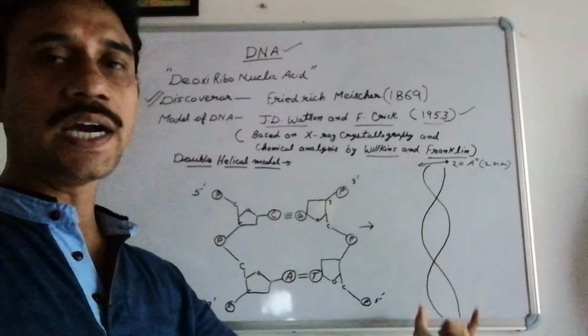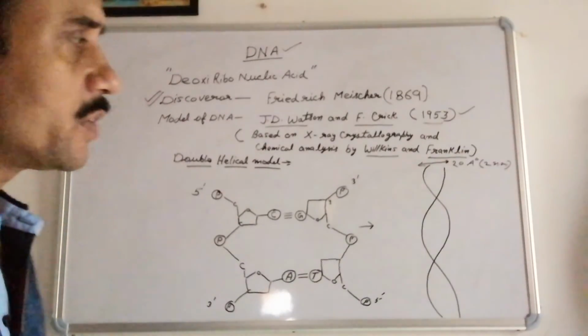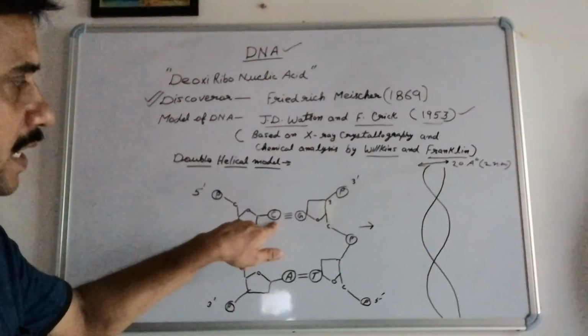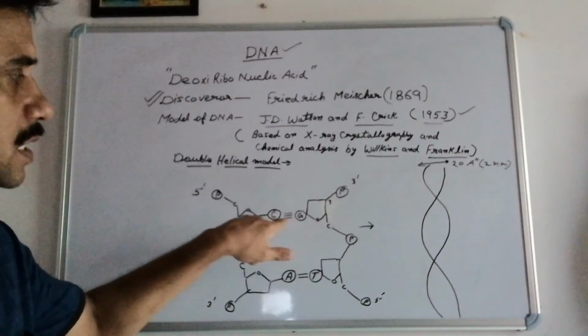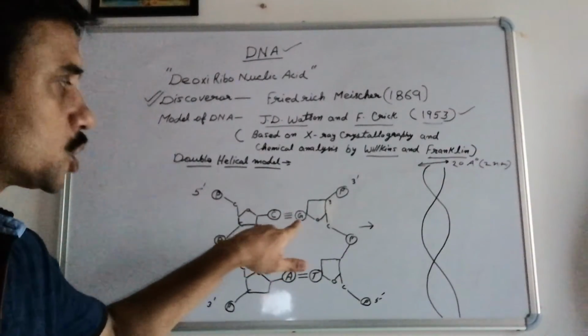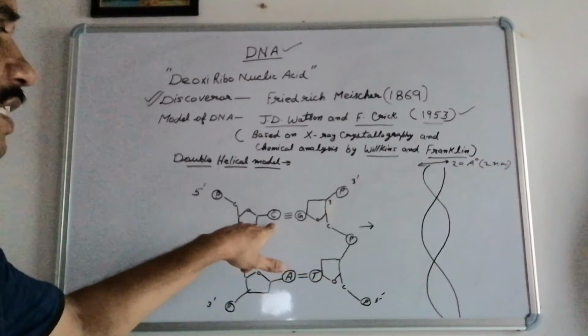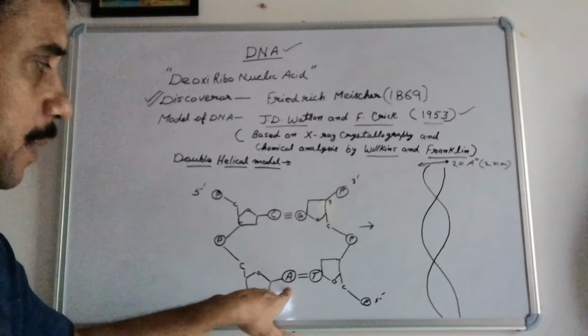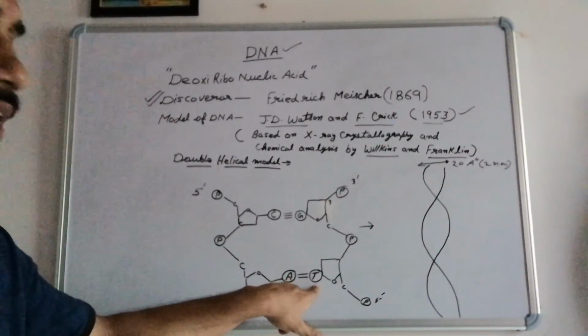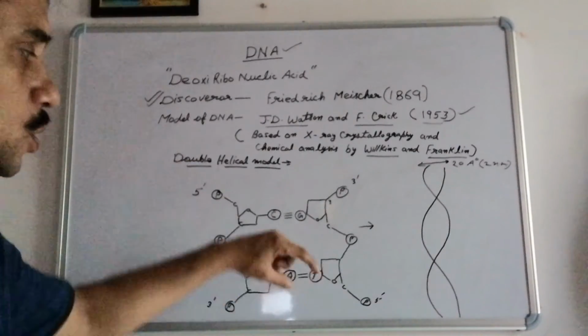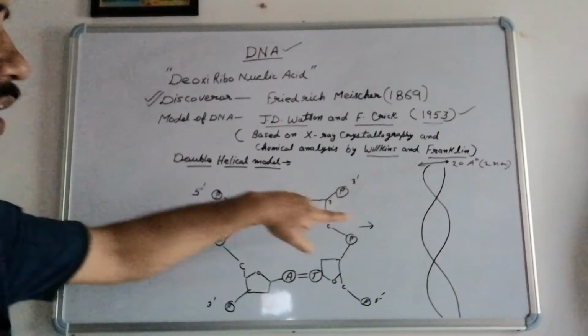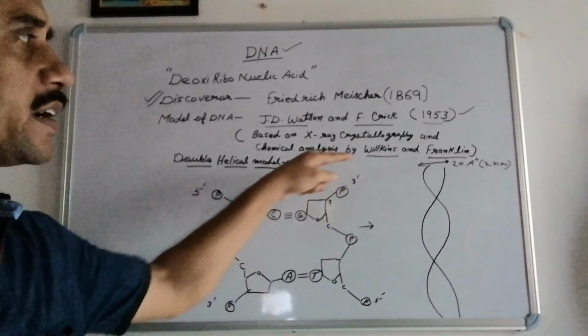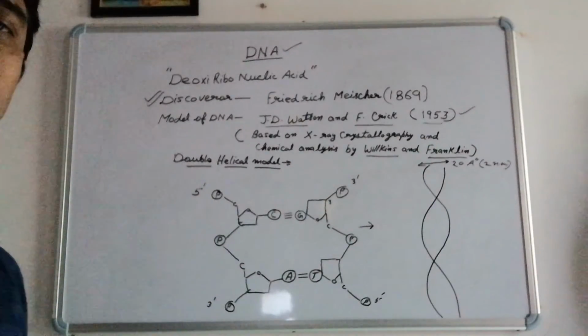Why is this diameter uniform? The answer, very simply, is that at every place one purine always combines with one pyrimidine. That means a 2-ringed structure is combining with a single-ringed structure. When the 2-ringed and single-ringed structures combine everywhere, the distance between the two polynucleotide chains becomes the same. So the entire diameter comes to that 20 angstrom.